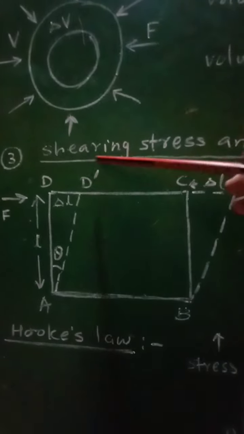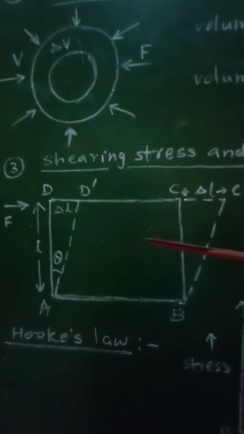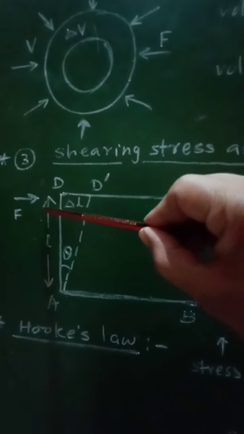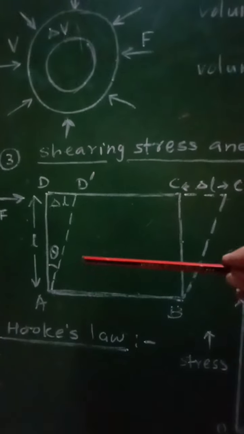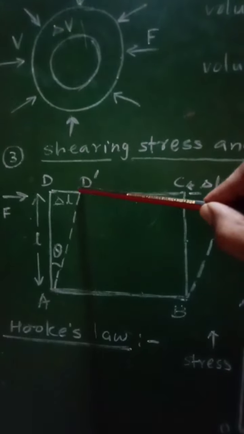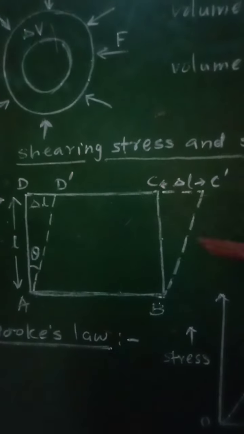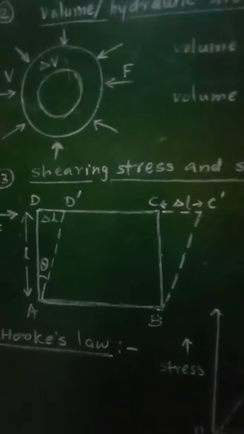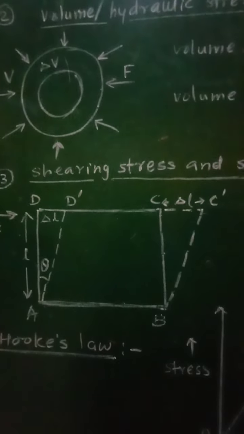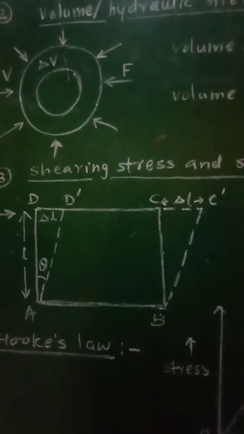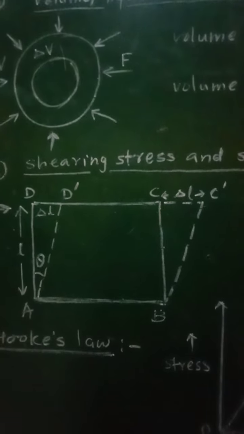So originally these two sides were vertical, but due to the application of the force there is change in shape, that is the original shape is ABCD and the final shape will be ABC dash D dash. So due to the application of this tangential force there will be change in the shape, and hence we can define the shearing stress and shearing strain.